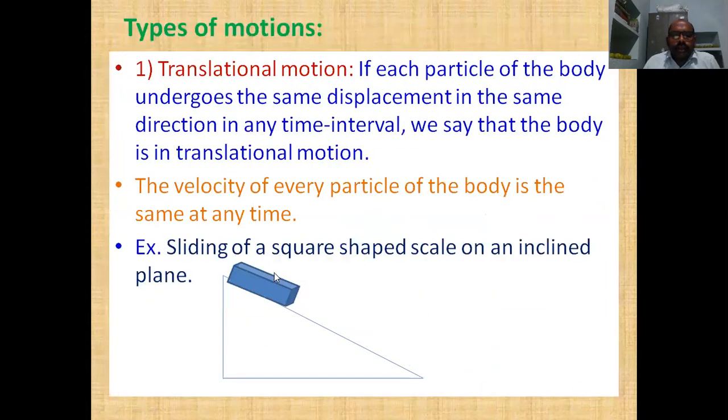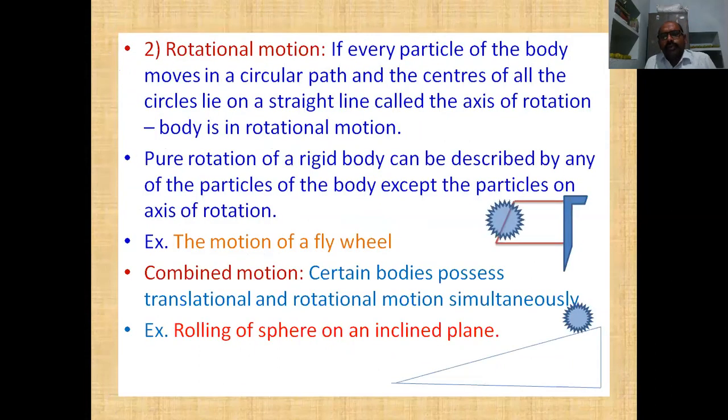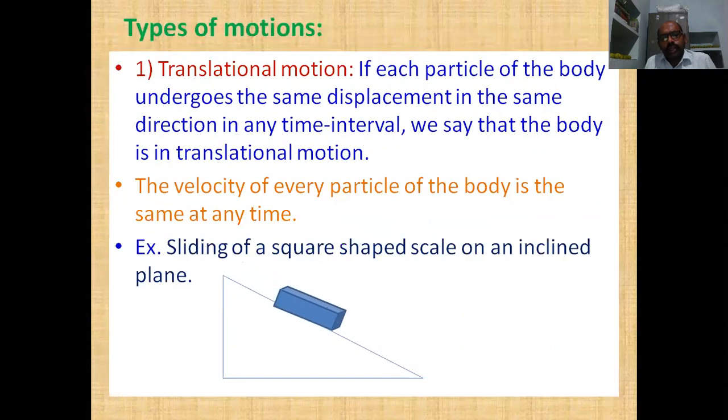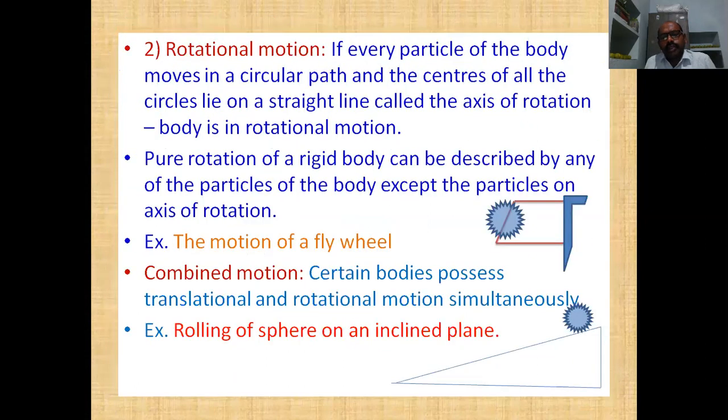The above one is the example for pure translational motion, this one is for pure rotational motion, and this is the example for rotational as well as translational motion.